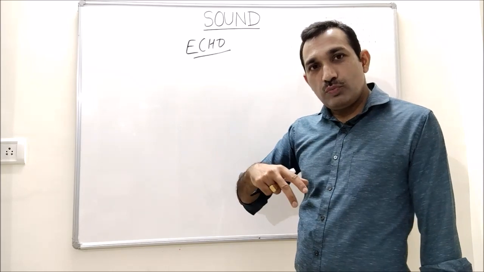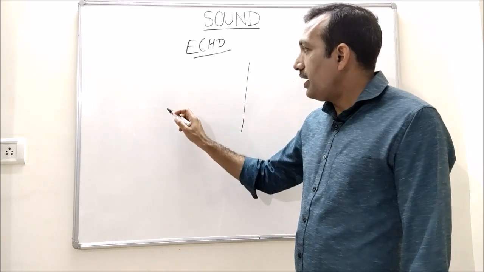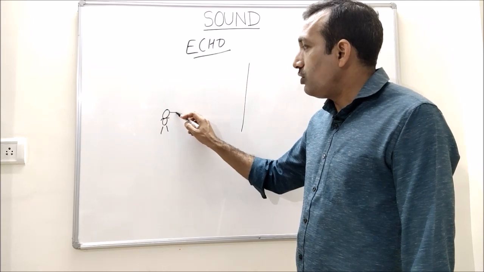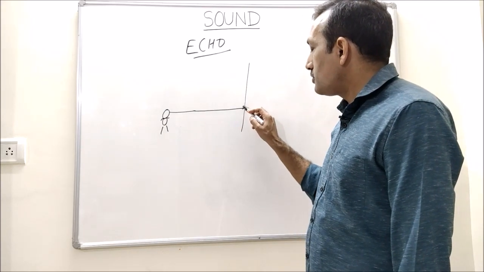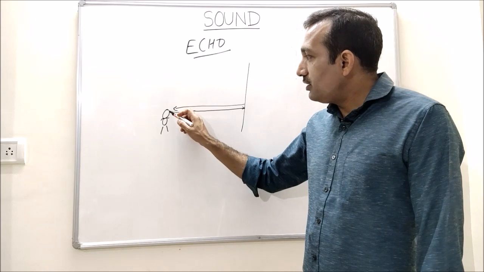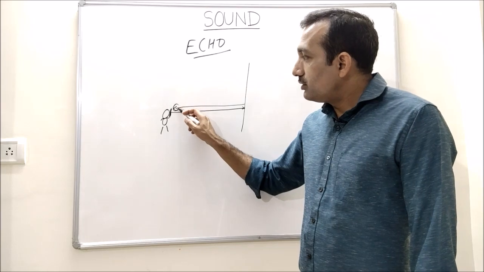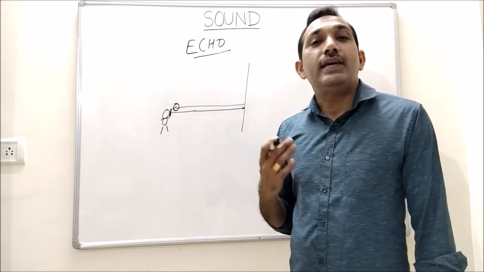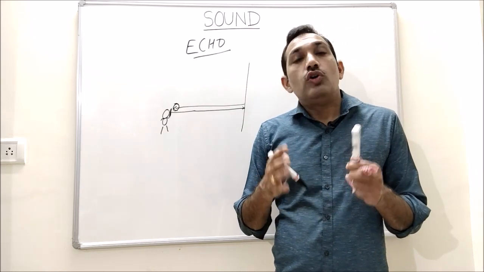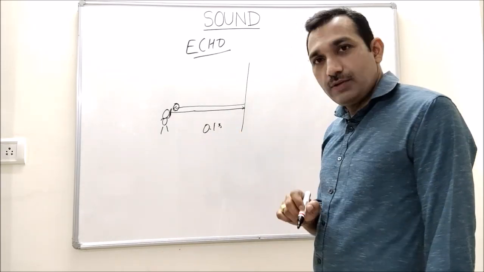One is the sound produced by the source and then it comes back. How does it come back? Suppose there is a big wall and I am standing here. When I make noise, it travels here, is reflected by this wall and comes back to me. If there is enough gap between the production of sound and the sound which is returning back, then I hear an echo. Our ears can distinguish between two different sounds if the gap between them is more than 0.1 second.